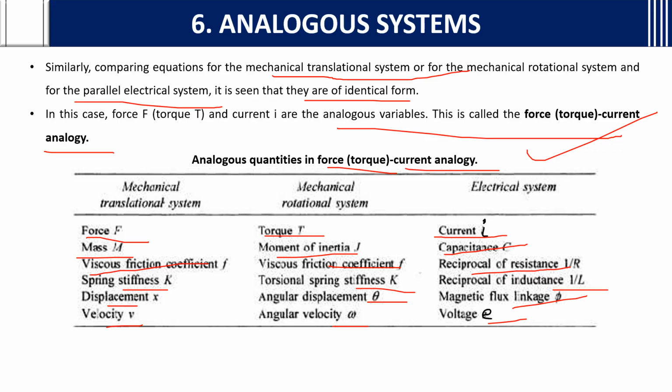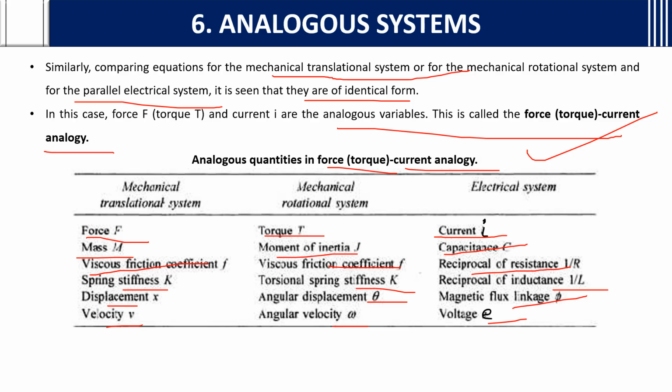Why? Because in questions they are going to give the mechanical translational or rotational system, and they'll ask us to write the differential equations and write the analogous electrical system for force voltage, force current analogy, or torque voltage, torque current analogy. If it is a rotational system, they'll ask for torque current and torque voltage analogy. If it is a translational system, they're going to ask for force voltage and force current analogy.